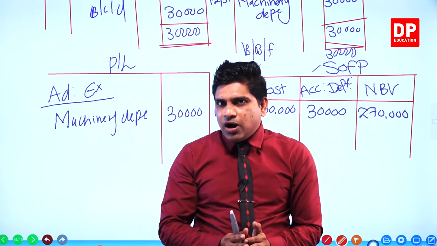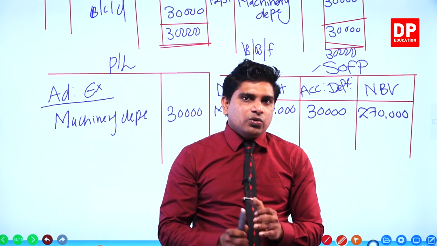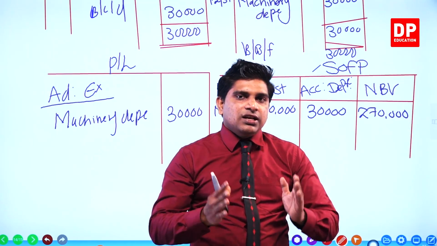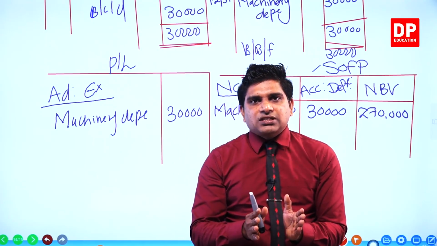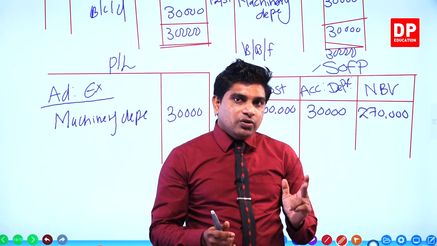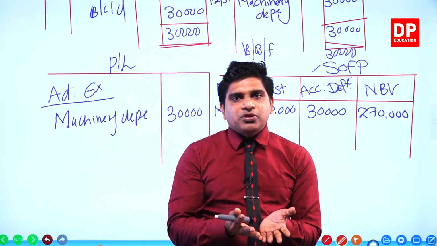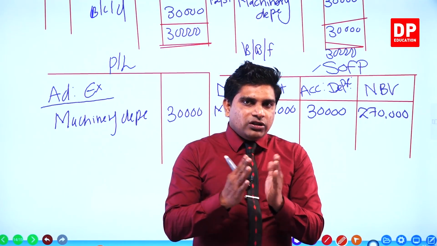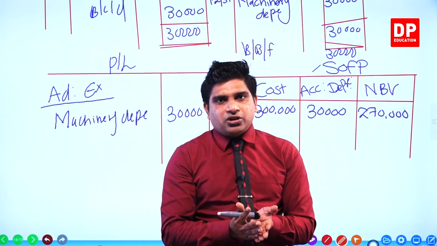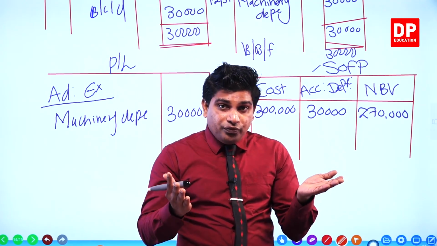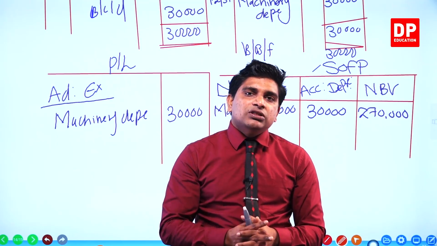Today we have discussed bad debts and depreciation. Under bad debts, we discussed how to record bad debts in the general journal, ledger accounts, and extracts of financial statements. Under depreciation, we discussed definition, cost, residual value, and lifetime, the straight line method, how to calculate the depreciation, and how to record the depreciation in the ledger accounts and financial statements. Today, I am going to finish. In the next video, we can discuss the adjustments in depth.